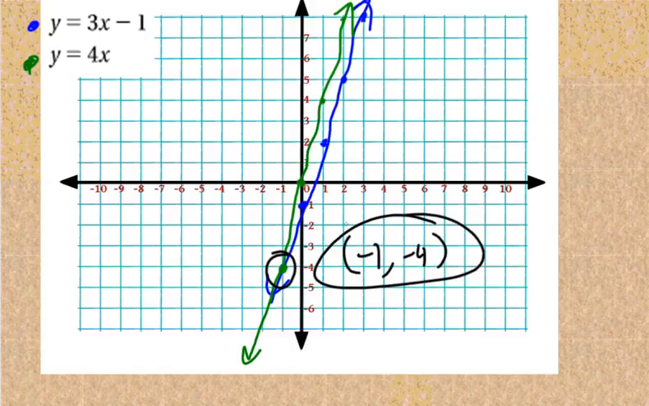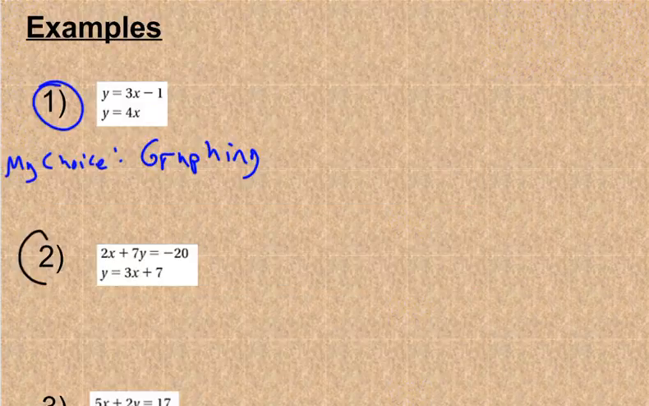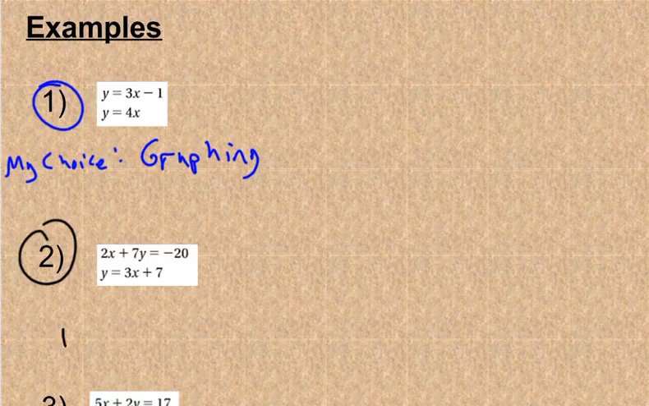I thought that was pretty easy. If they're in slope-intercept form, I'd graph them. So the second one, what would you use for this one? Look at it. What would you use? Well, my choice would be substitution.